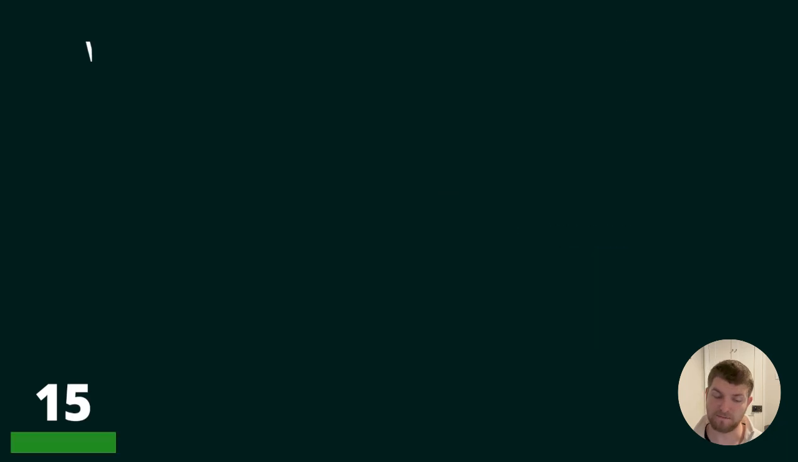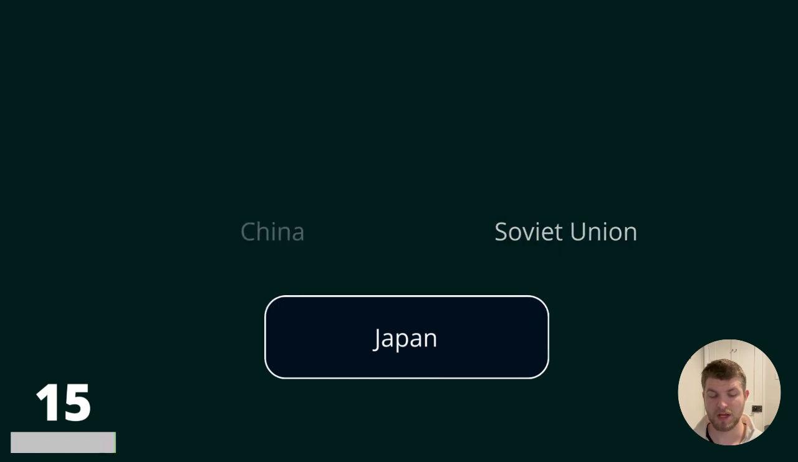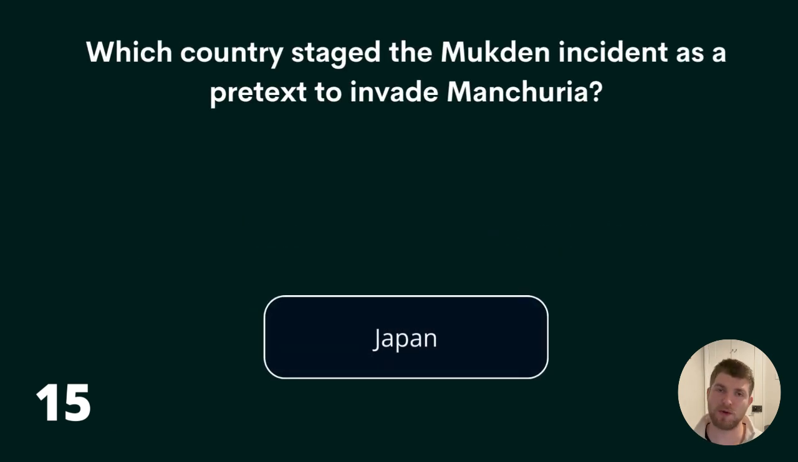Question 15. Which country staged the Mukden incident as a pretext to invade Manchuria? China, Soviet Union, or Japan? The answer to question 15 is Japan.